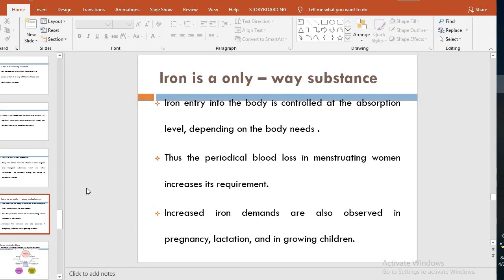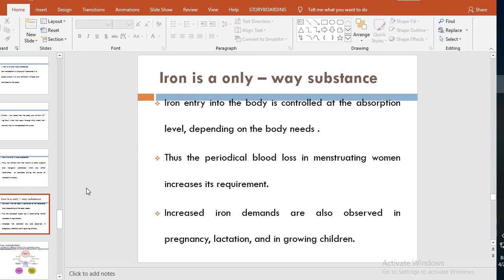Because iron entry into the body is very much controlled, its absorption is controlled depending on the body's needs. If the body doesn't require it, the iron will not be absorbed. Absorption is controlled according to the requirement of the body.